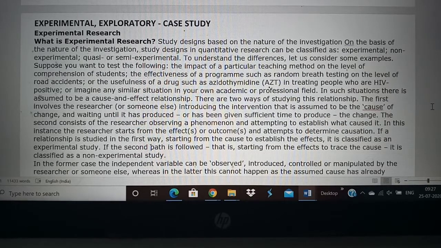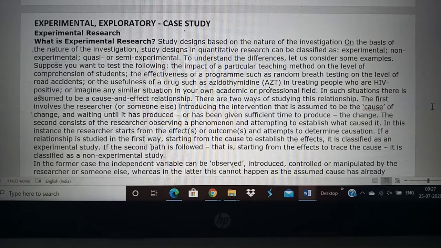For example, another example is whether you have understood what is being taught. How can a teacher assess whether a student understands? By asking questions or having tests. So if the student scores good marks, then one thing is the teacher would have taught well. Okay, so that is a cause and effect.